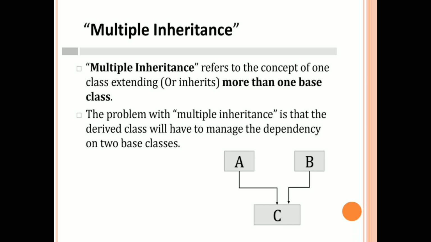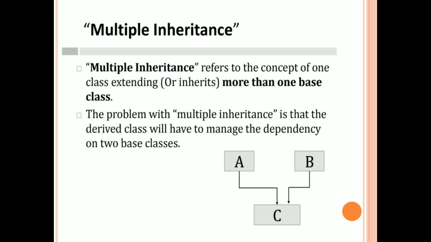To eliminate the errors that may occur due to data accessing, we achieve multiple inheritance in Java through interfaces.